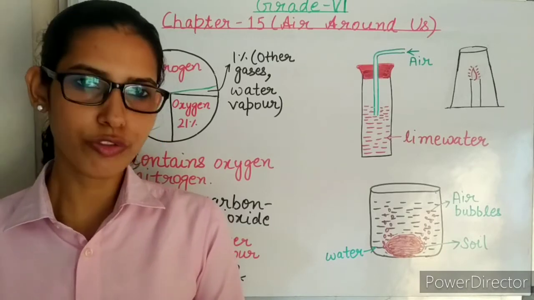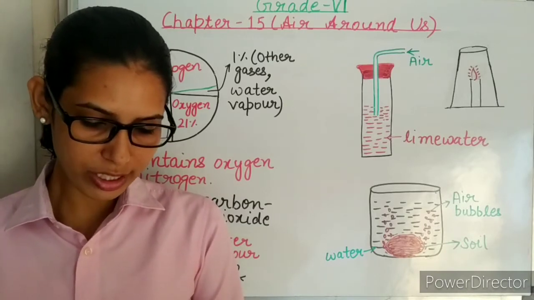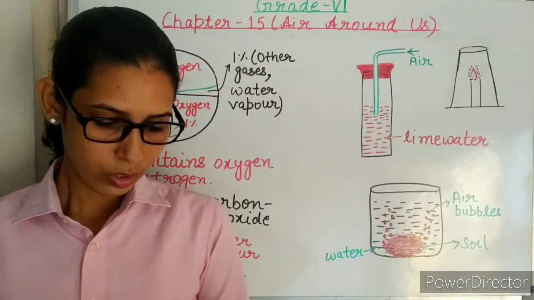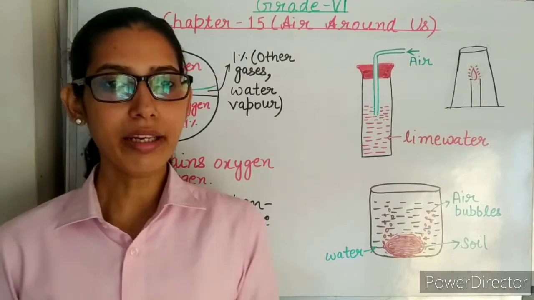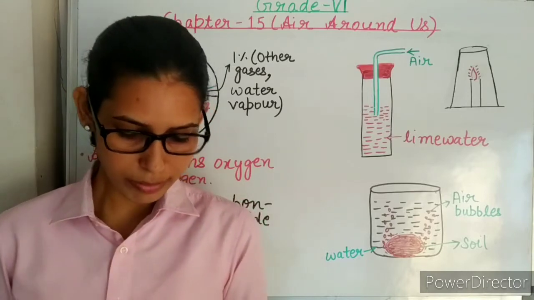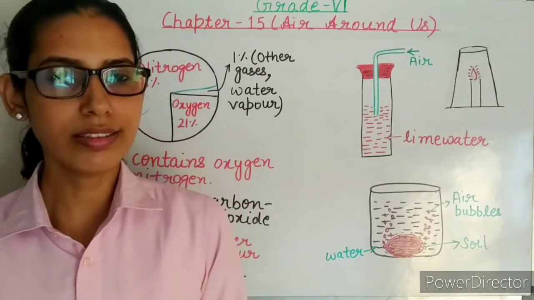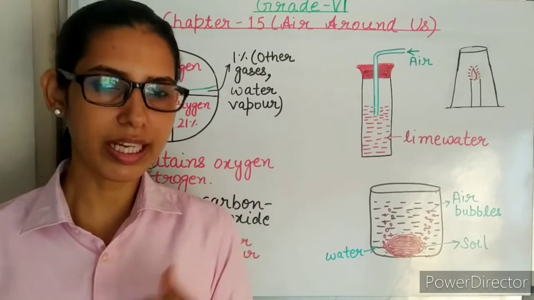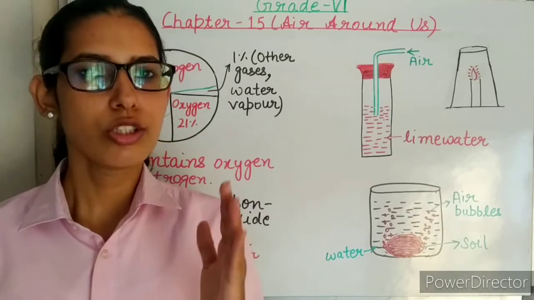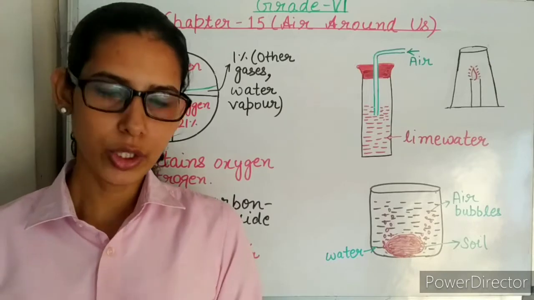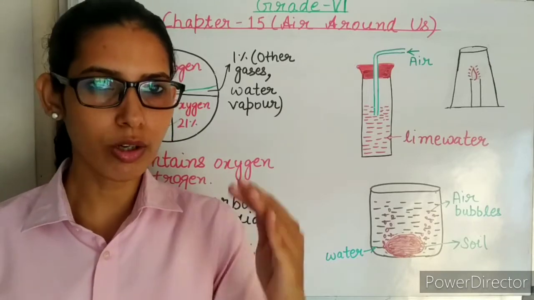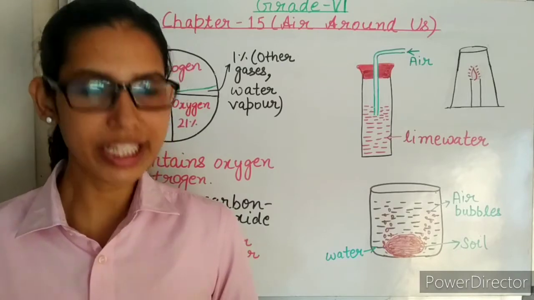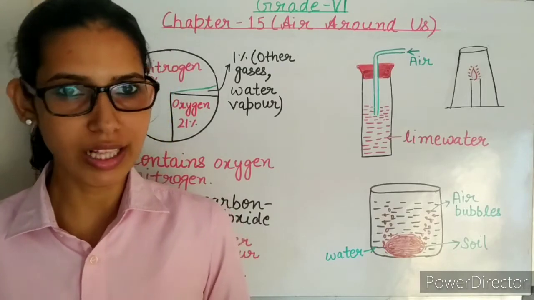Next is true or false. Plants do not need oxygen during the day. It is false. Why is the first statement false? Because plants also respire. In the respiration process, oxygen is utilized and carbon dioxide is released. So plants also need oxygen during the daytime. So this statement that plants do not need oxygen during the day is false.